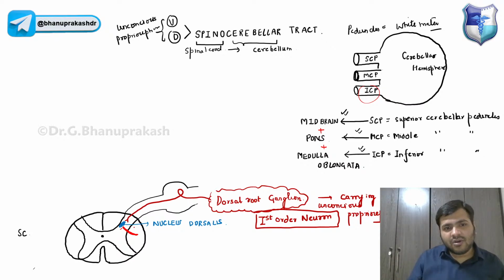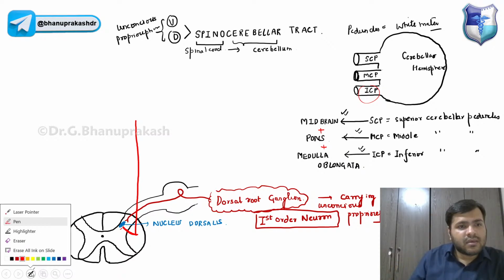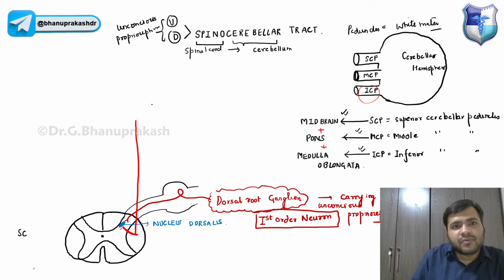The one which is coming onto the same side, guys, and it is going upwards. I'm just trying to draw the same side right now over here. There will be two tracks. One, I'm just trying to draw it over here. It will be going on the same side, it has not decussated. No, it is the second order neuron, right? Now it will be entering into one of the peduncles over here, and which peduncle is that, guys?